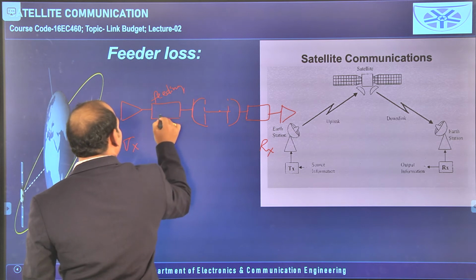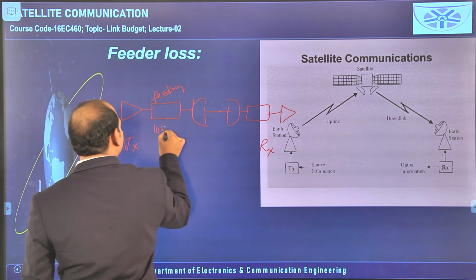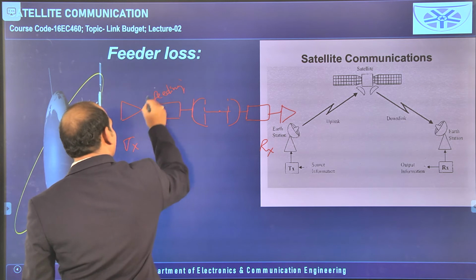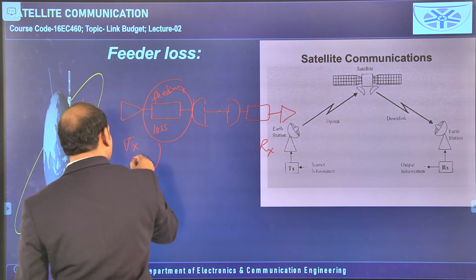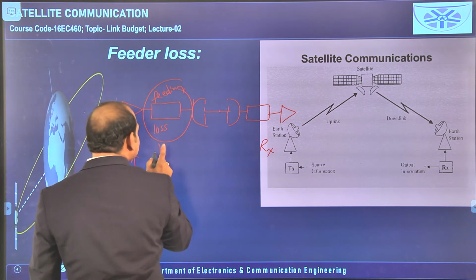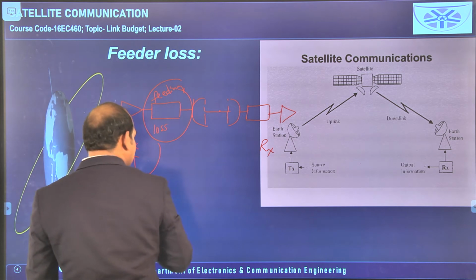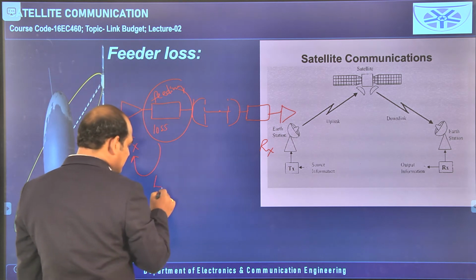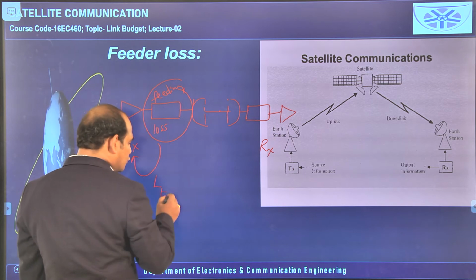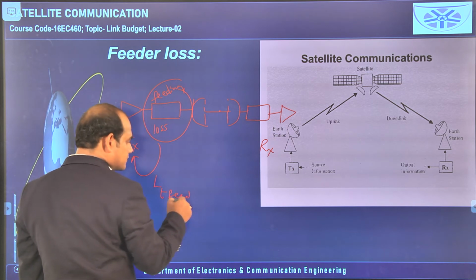In this feeding network also some loss is occurring. The feeding network is available in the transmitter, so whatever loss occurs in the feeding network is represented as the loss in the transmitter level due to the feeding network.